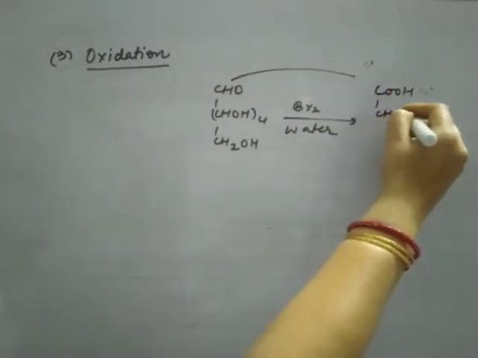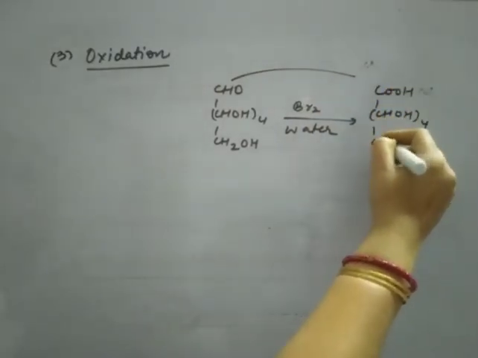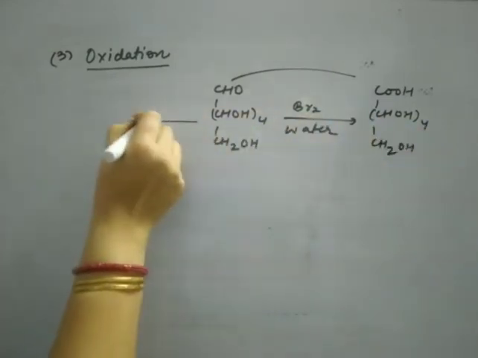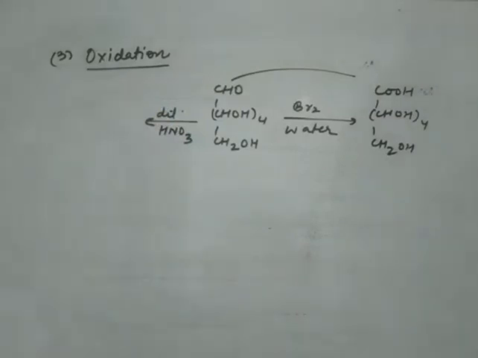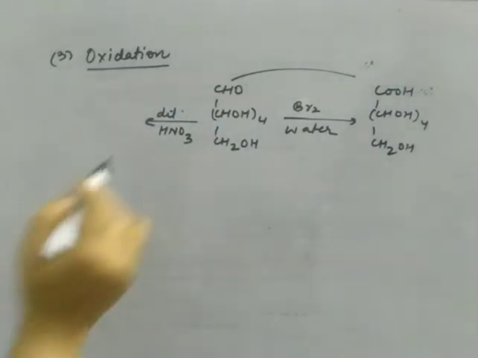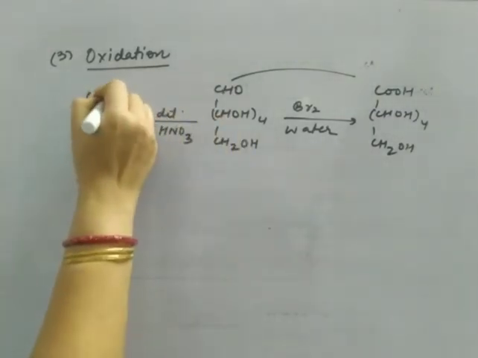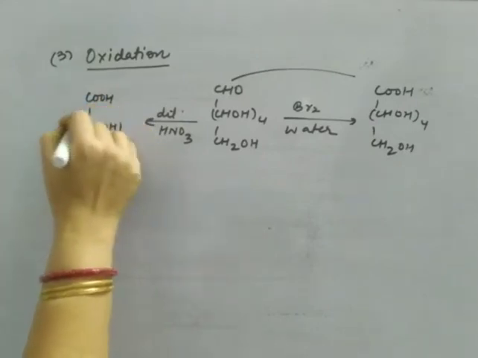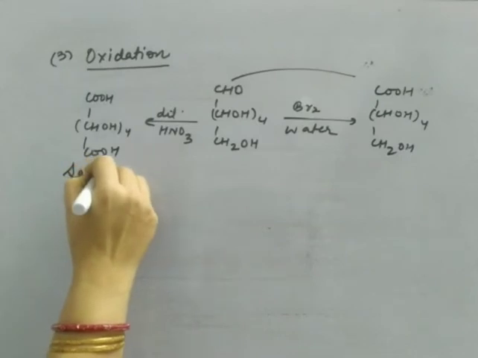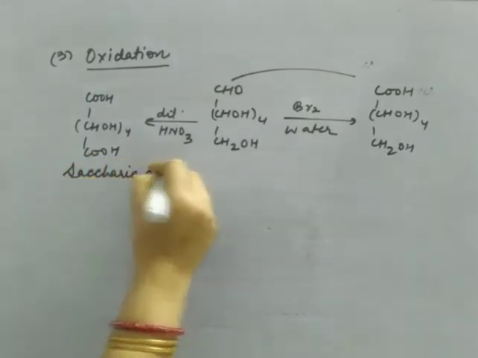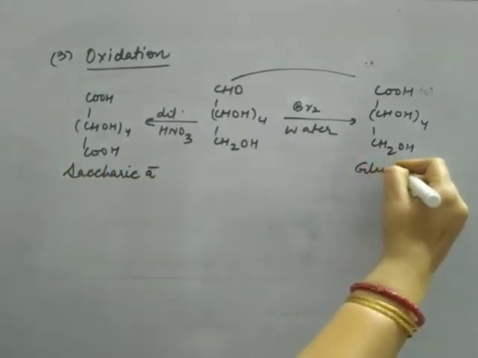The rest will be same. But on oxidation with a little bit strong oxidizing agent, that is dilute HNO3, what will happen? The aldehyde will be changed to acid, and likewise the primary alcohol will also change to acid. This compound is known as saccharic acid and this compound is known as gluconic acid.